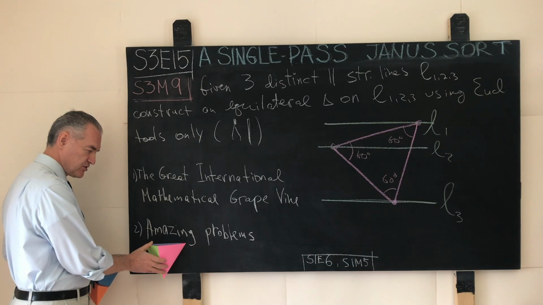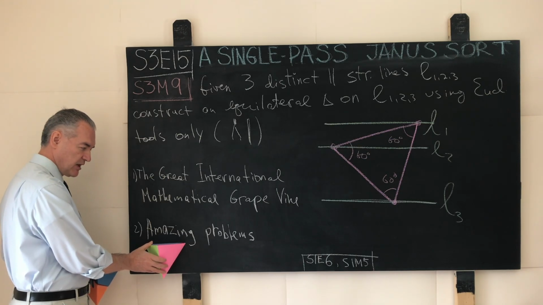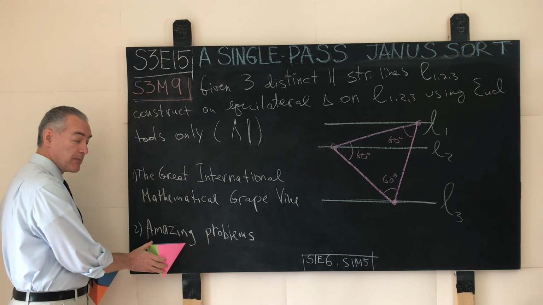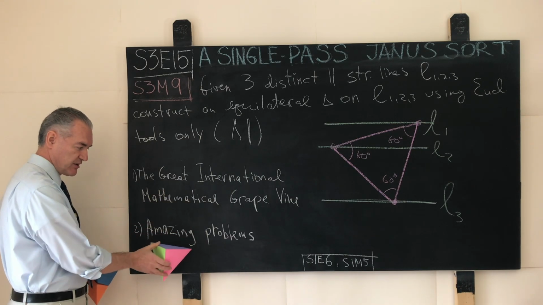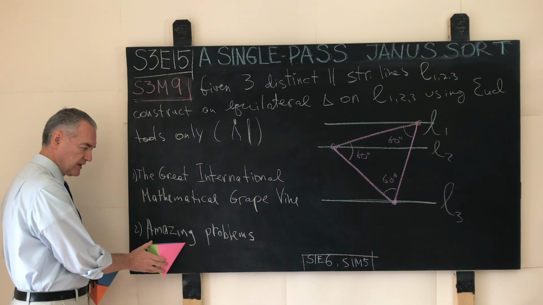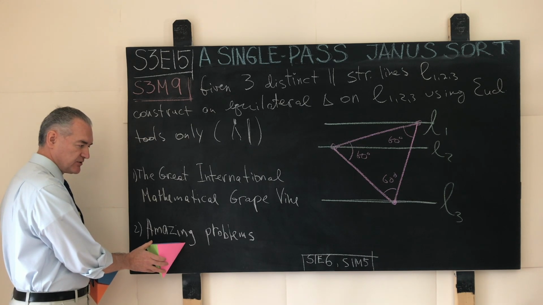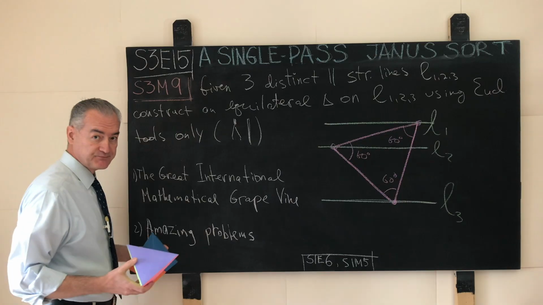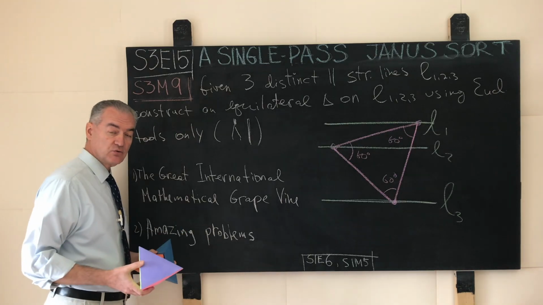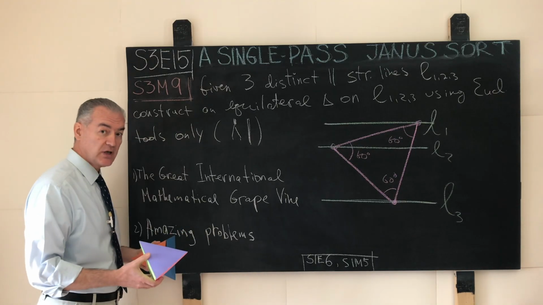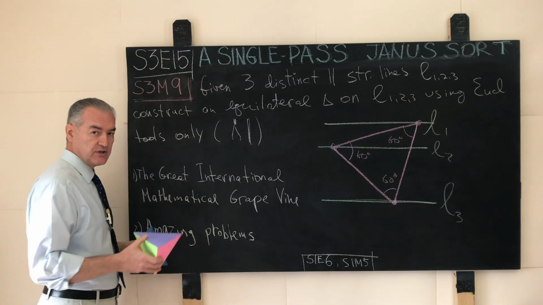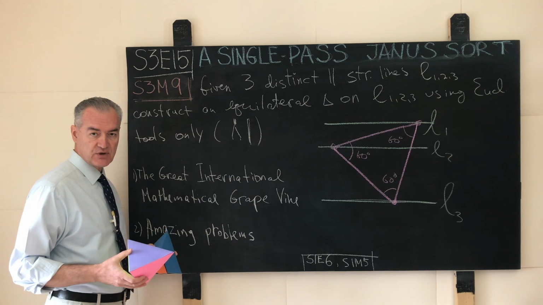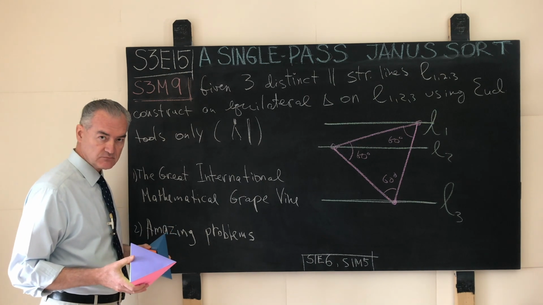And my definition of an amazing problem is that a problem is amazing. Usually it's a problem that comes off of the great international mathematical grapevine, but more importantly, such a problem has the following property. Every time we look at it, we generate a new and sometimes quite distinct solution that is different from all the solutions that were generated previously.